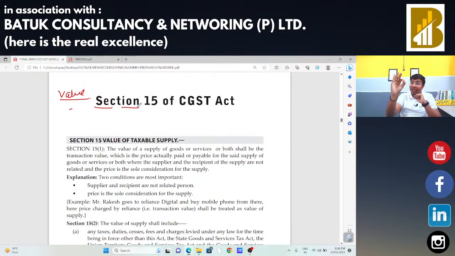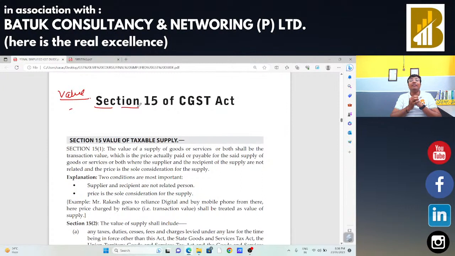Then Section 9 subsection 3 talks about the specific list of services or goods on which the reverse charge mechanism will be applicable. Then we started our discussion on the specific list. In case of goods there were 6 to 7 types of goods: priority sector lending certificates, raw cotton, tendu leaves, tobacco. All those things are covered under that specific list. Then we discussed the list of services. In the case of these specific goods or specific services, the recipient will be liable to make the payment of taxes. The supplier is not liable to make the payment of taxes.